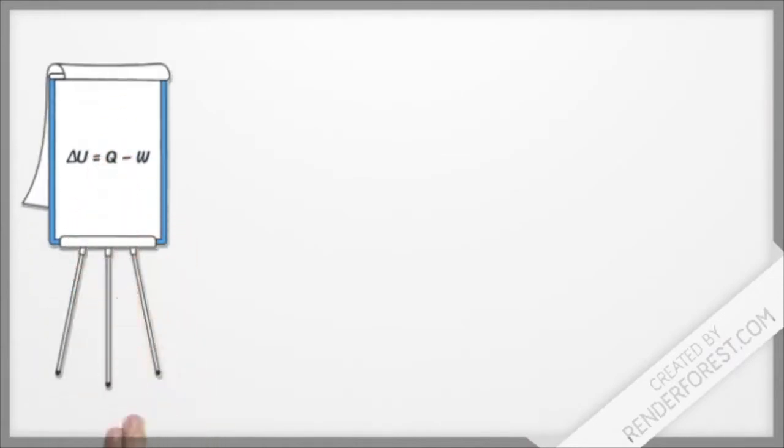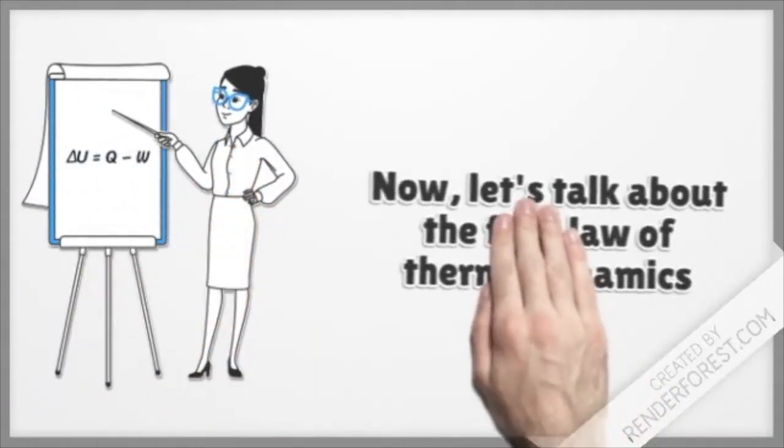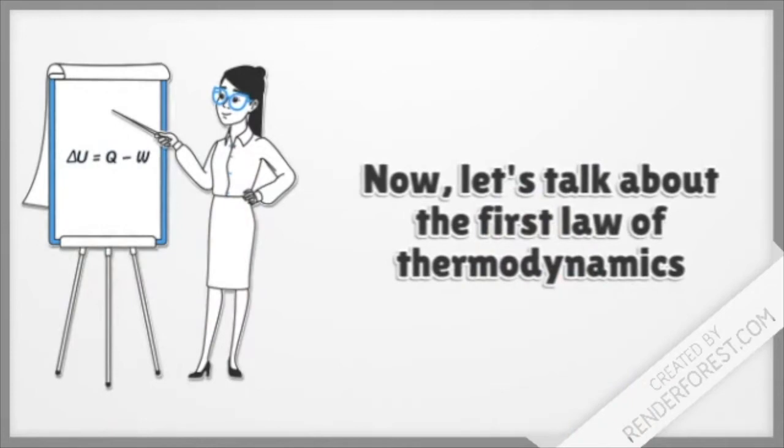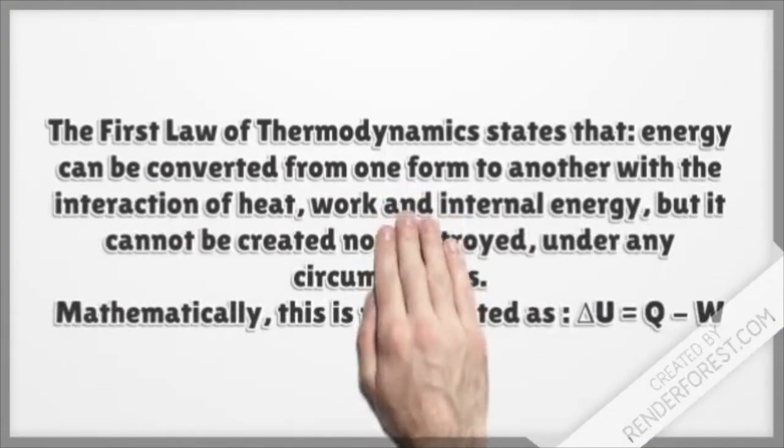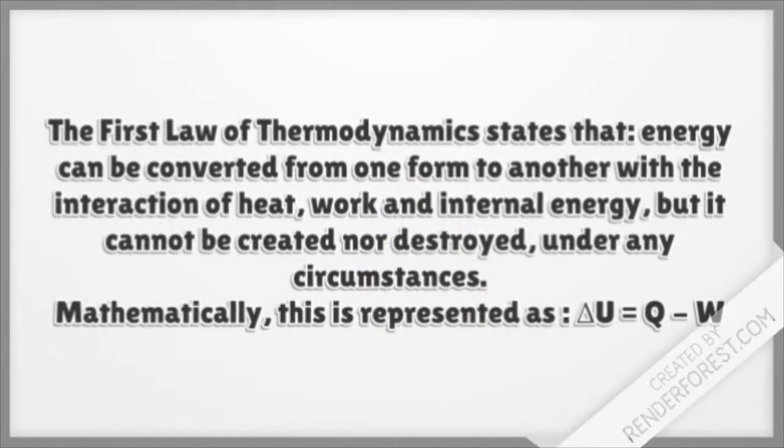Now that we've had a general idea of thermodynamics, we can look at the first law of thermodynamics. The first law of thermodynamics states that energy can be converted from one form to another with the interaction of heat, work, and internal energy, but it cannot be created nor destroyed under any circumstances, meaning that energy is always conserved no matter the process.